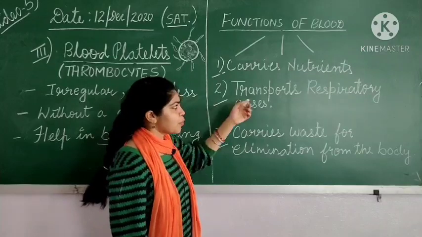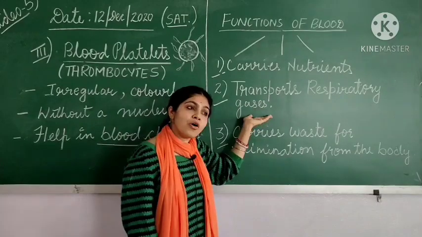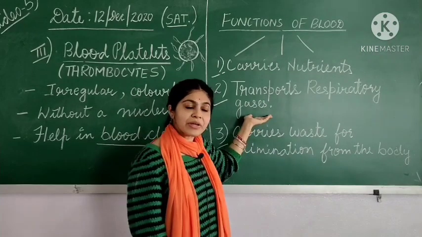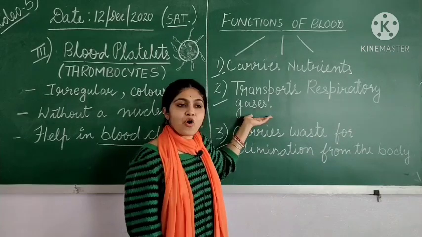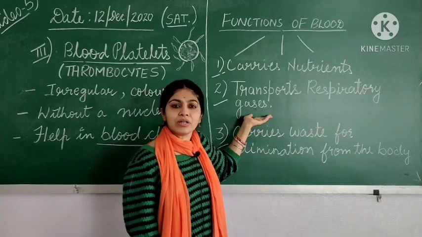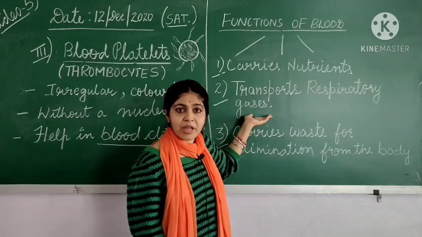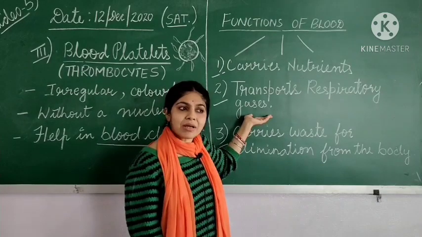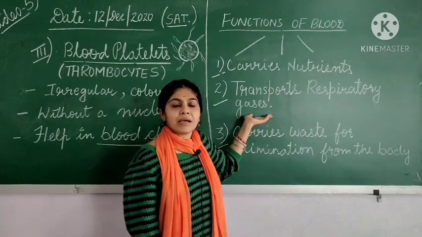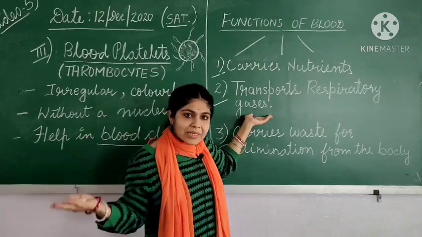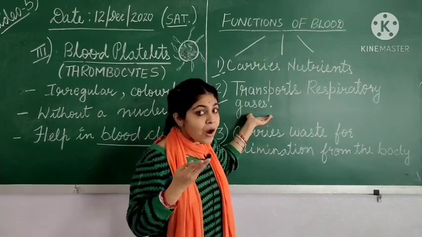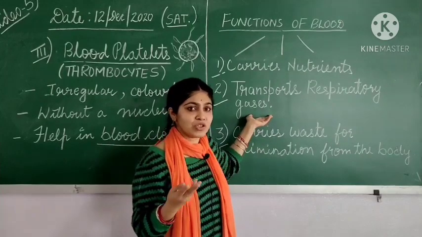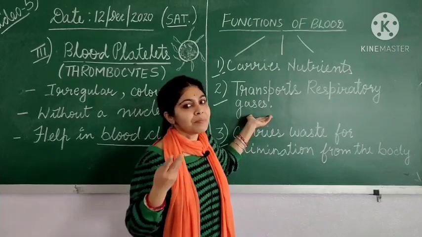Next, blood transports respiratory gases. Children, I have already told you what the respiratory gases are: oxygen and carbon dioxide. It carries oxygen from the lungs to the tissues or cells of the body for release of energy. Similarly, blood also carries carbon dioxide from the cells to the lungs for exhalation from the body. So this is how it maintains the level of oxygen and CO2 in the body.